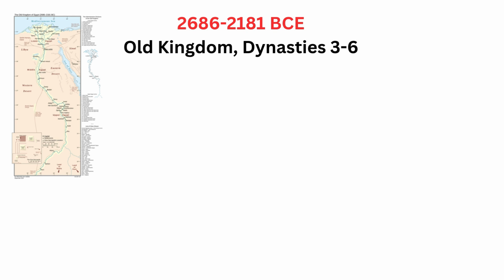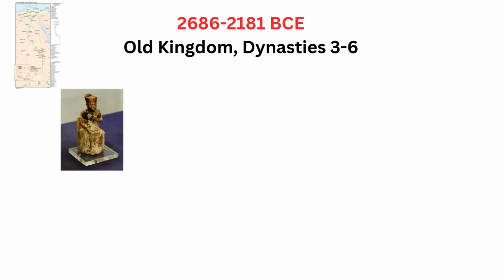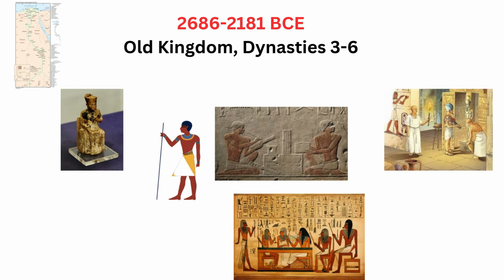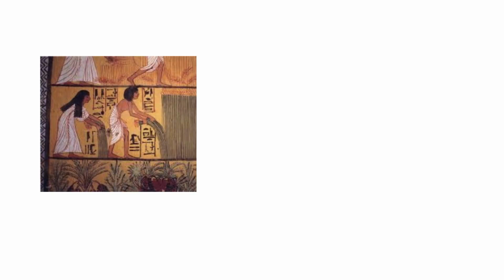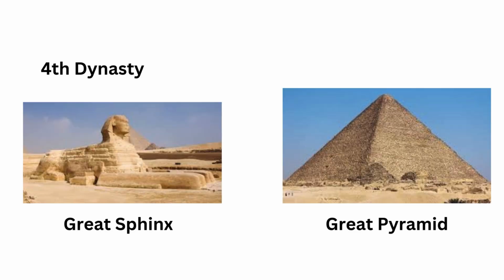The Old Kingdom, known as the Age of the Pyramids. During this time, Egypt was ruled by strong kings. They had helpers like viziers, scribes, priests, and local officials to manage the kingdom. Arts, science, and crafts improved. Painting became more popular, and many pyramids were built. In the Fourth Dynasty, the Great Sphinx and the Great Pyramids were built at Giza.